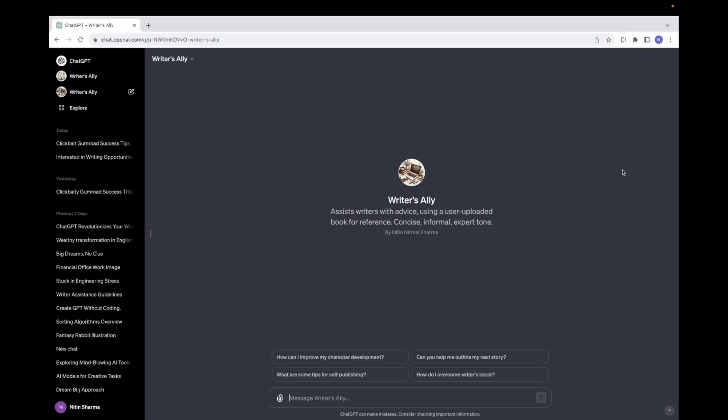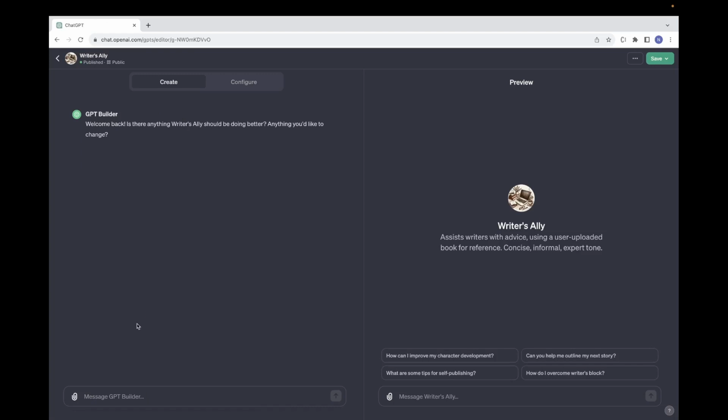For sure, you can even add more info to this GPT by just editing it, as you can see from here. You can give more info about what you want, what are the modifications you need to make.